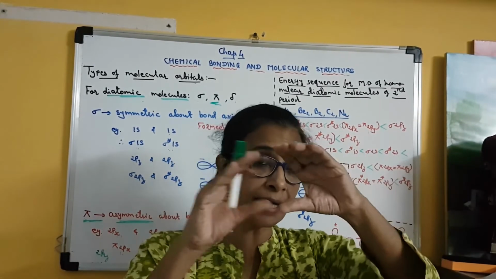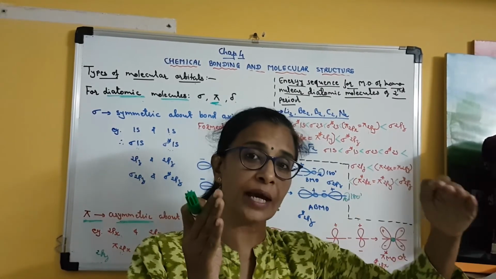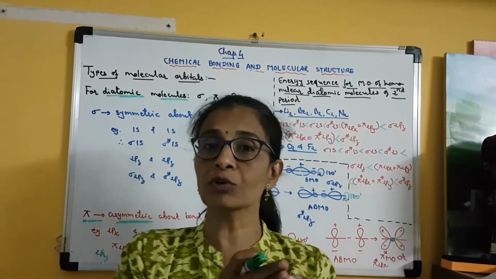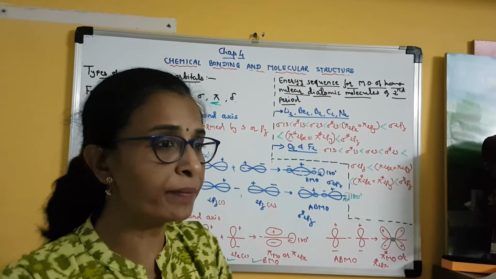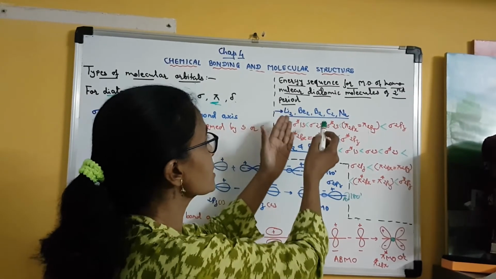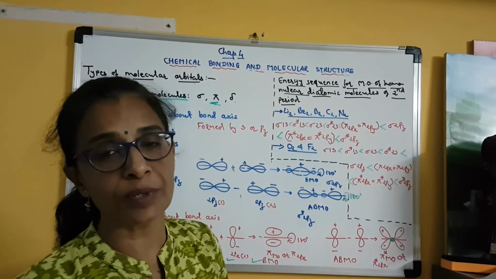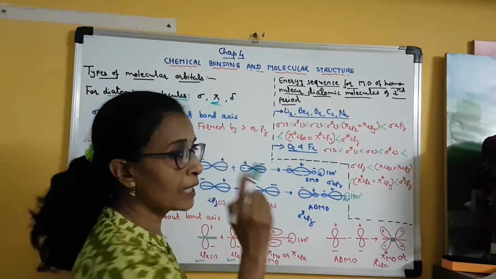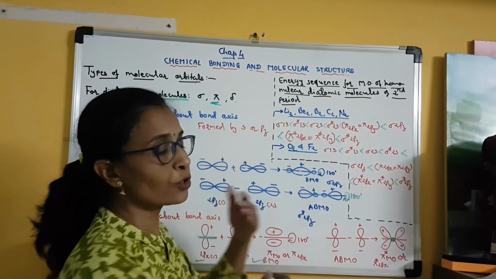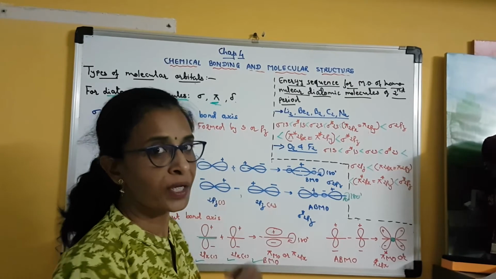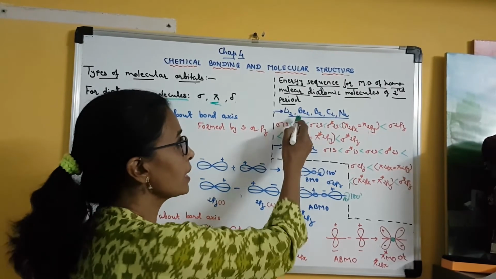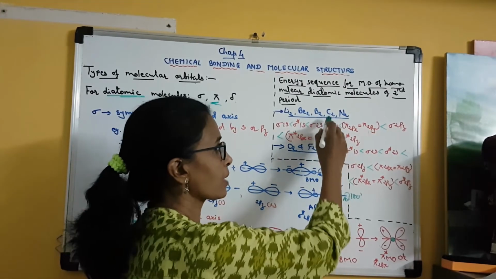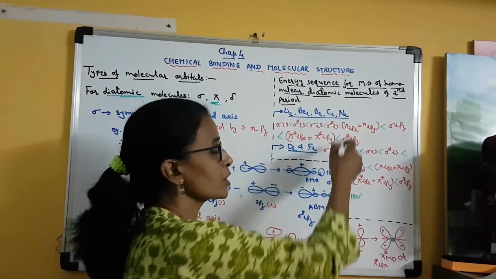So for these diatomic molecules formed from the elements of the second period, experimentally the energy sequence of different molecular orbitals is obtained. So how is it? See, the first element of the second period is lithium. So its diatomic molecule is Li2. The second element is beryllium, so the diatomic molecule is Be2. Third is boron, so B2. Fourth is carbon, so C2. Clear? Fifth is nitrogen, so N2.